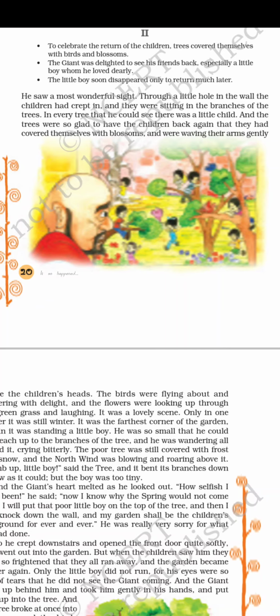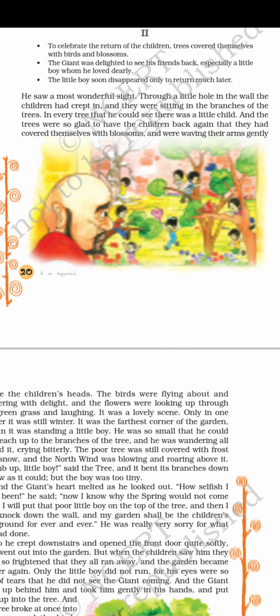He saw a most wonderful sight. He witnessed the most wonderful, beautiful scenery that you cannot believe, through a little hole in the wall. So there was a very small hole in that big wall that the giant built.